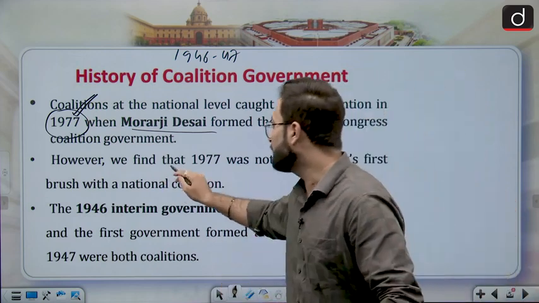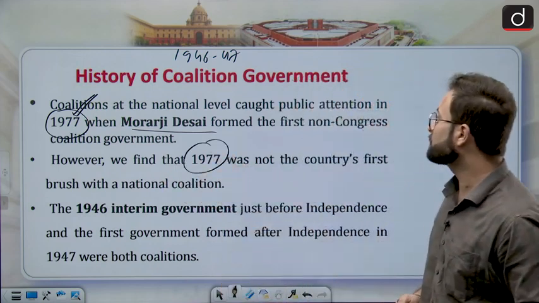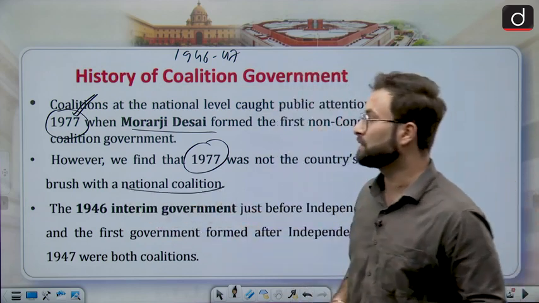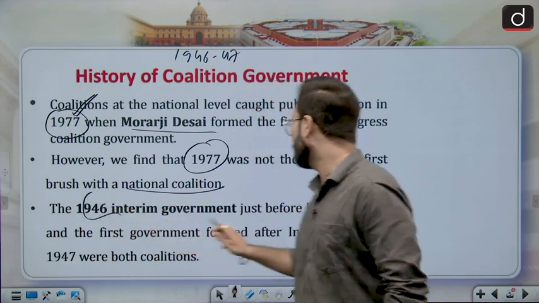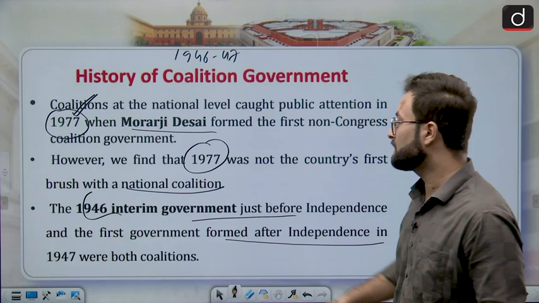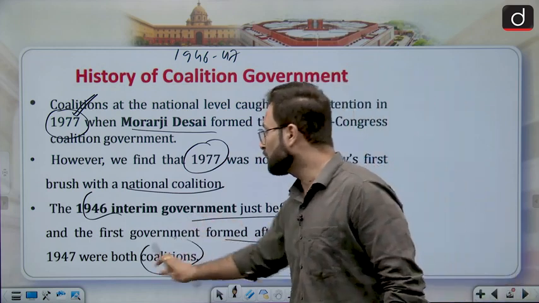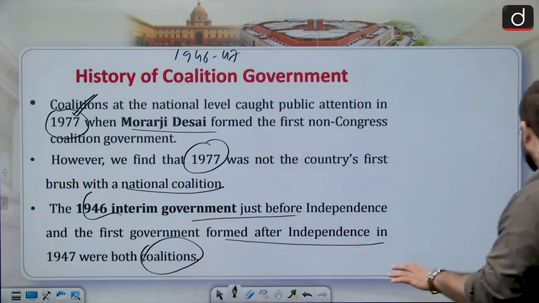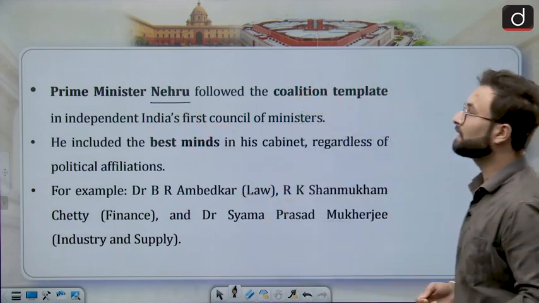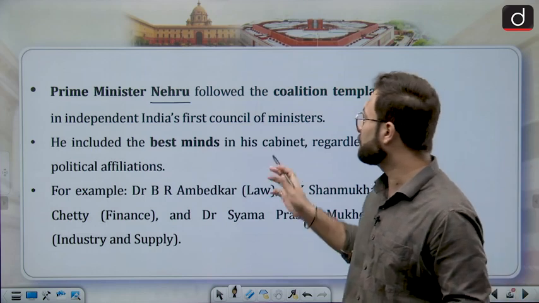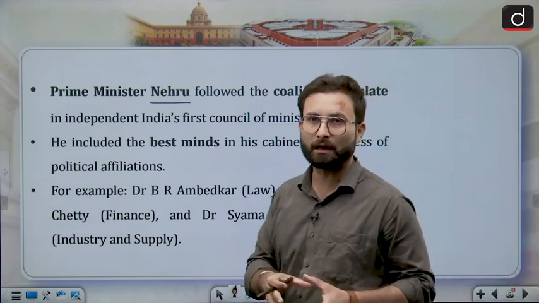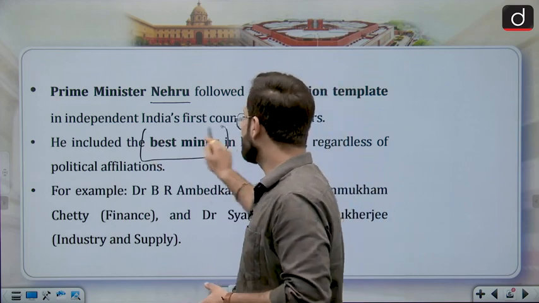However, we find that 1977 was not the country's first brush with coalition. As I told you, the 1946 interim government just before independence and the first government formed after independence in 1947 were both coalition governments. Now the reason was totally different at that point of time, because Prime Minister Nehru followed the coalition template in independent India's first Council of Ministers since he was of the opinion that the best minds should be in the Council of Ministers. So that was the intention behind that.